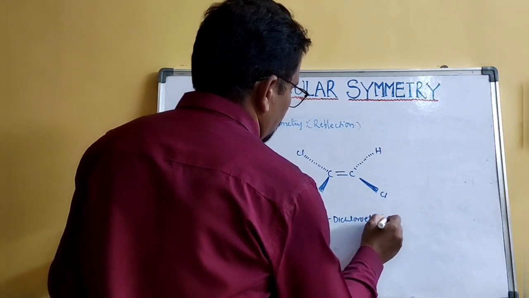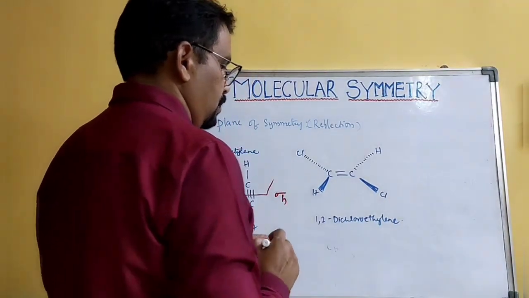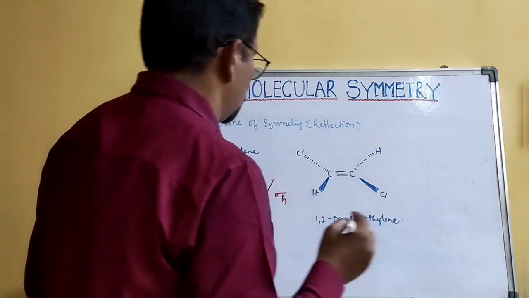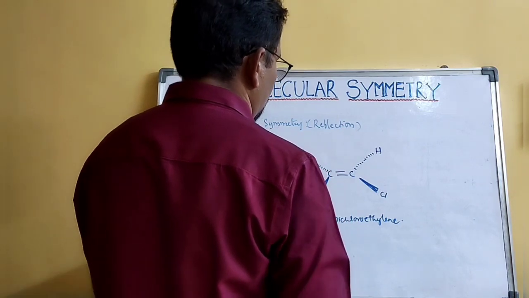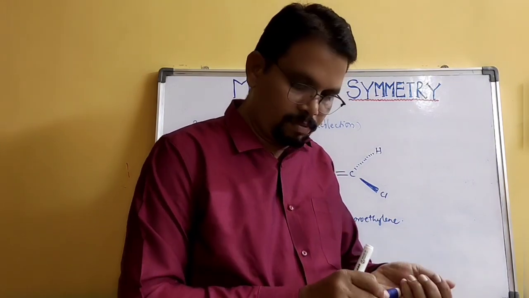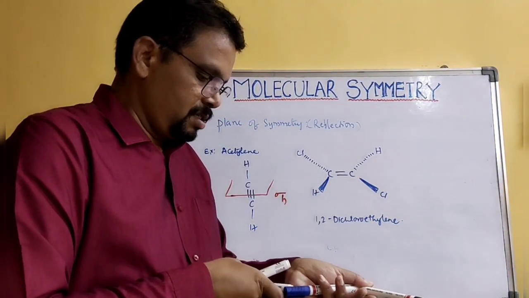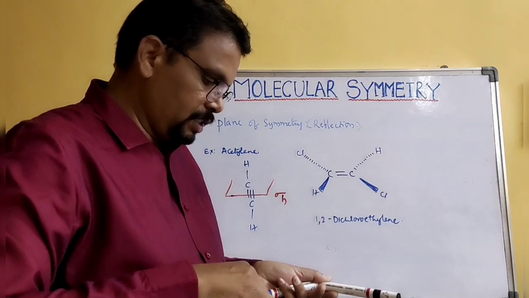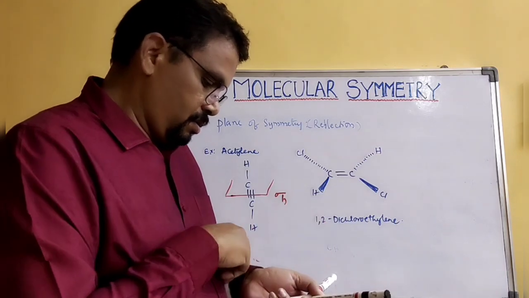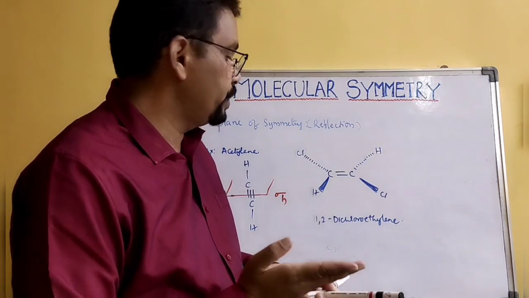If you bisect that molecule like this, and these two like this, with this horizontal plane, it gives you two equal half parts.